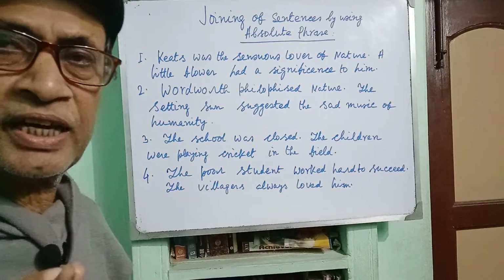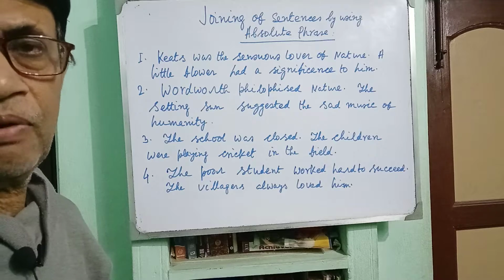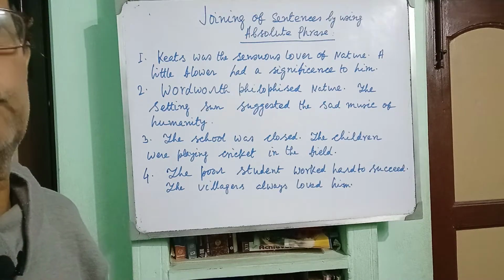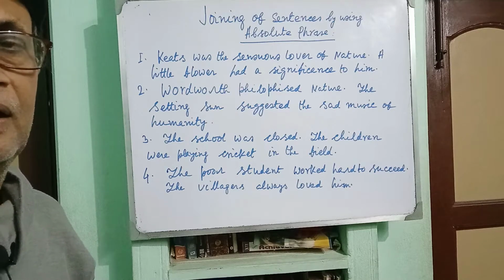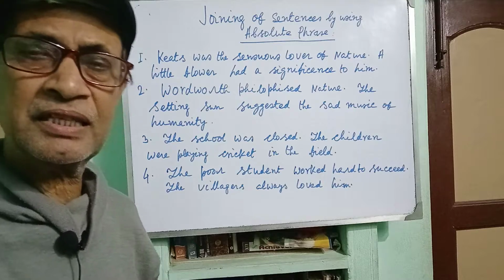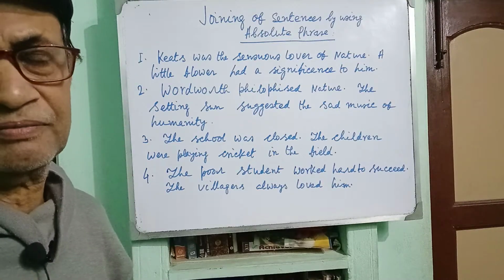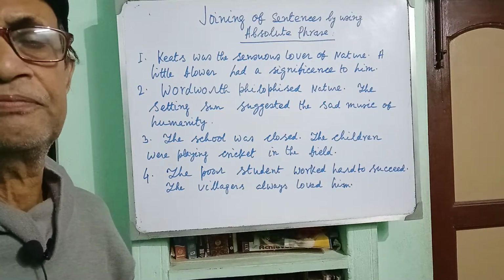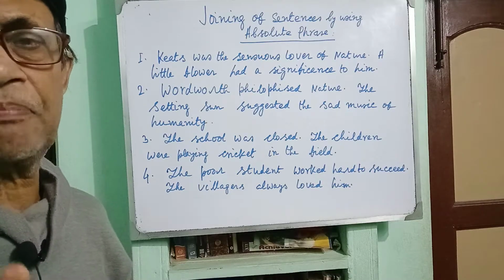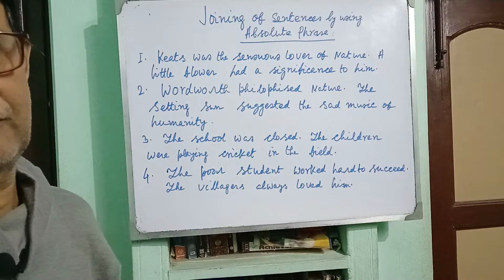Now, the first question arises: what is an absolute phrase? The simple answer is that it is a phrase or a group of words that can be used independently as a part of a sentence.